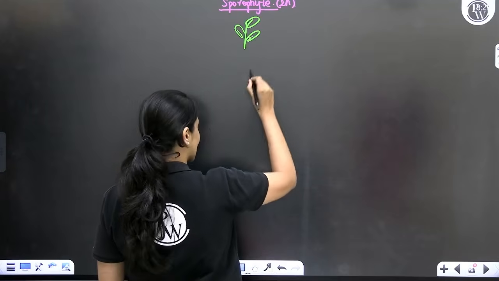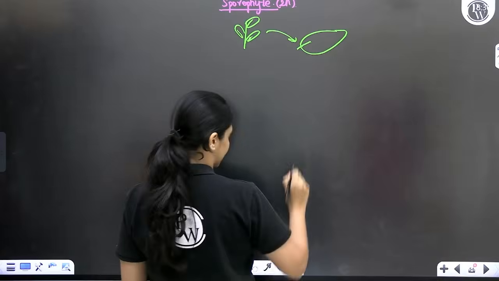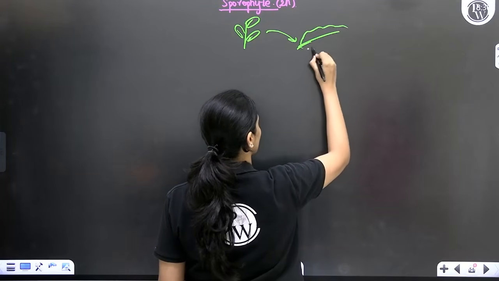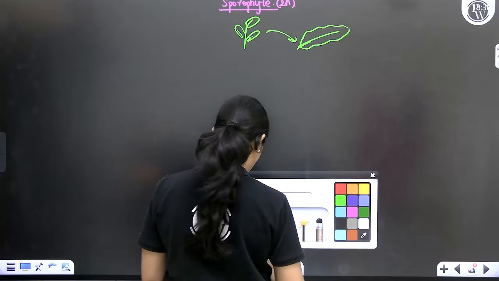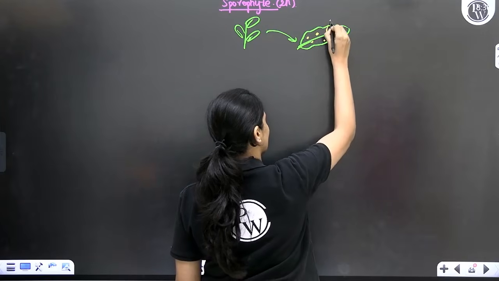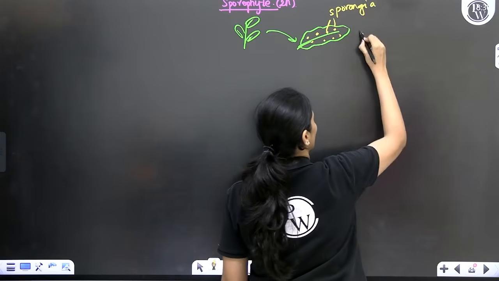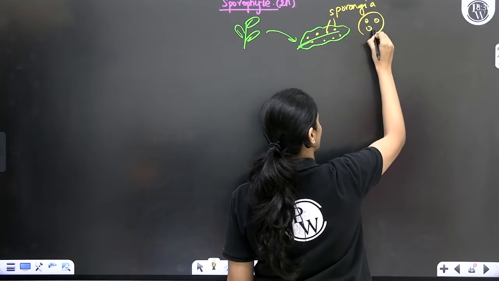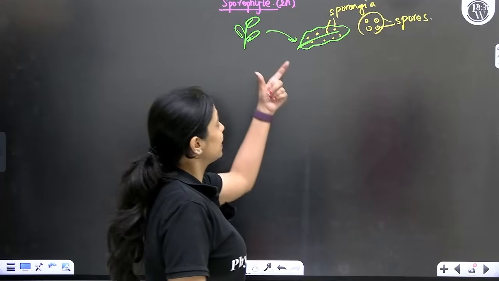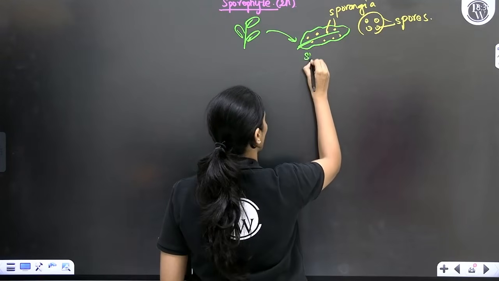Some of these leaves will have specialized structures to produce spores. These structures are called sporangia. Within the sporangia, spores are formed. The leaves that bear the sporangia are called sporophylls.